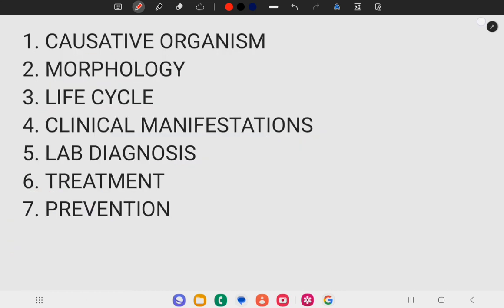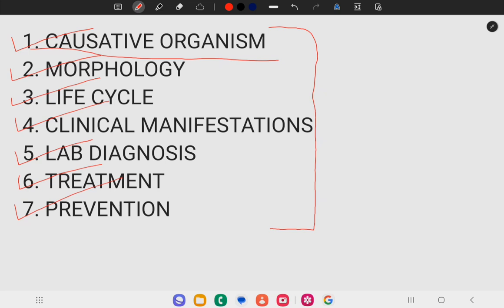Let's begin. I will be discussing intestinal teniasis under the following headings. First I will start with causative organism, followed by morphology, life cycle, clinical manifestations, lab diagnosis, treatment, and finally prevention. In university exams, present the answer on intestinal teniasis under these headings and you will fetch maximum marks. Let's begin with the causative organism.